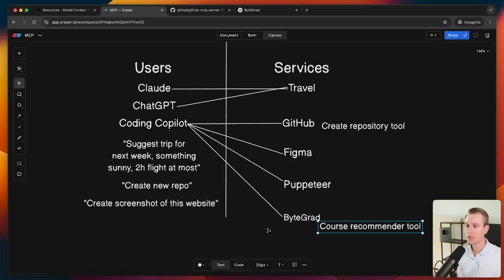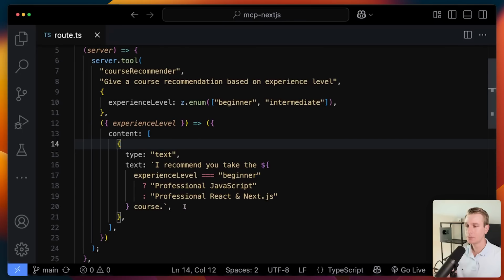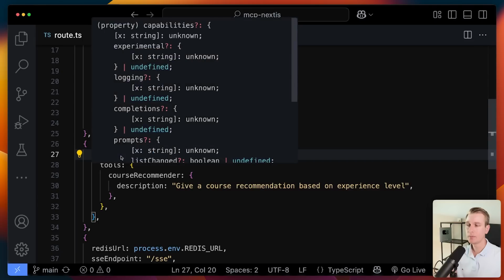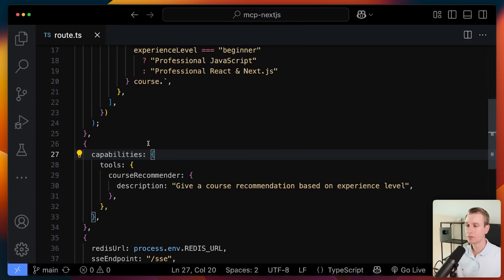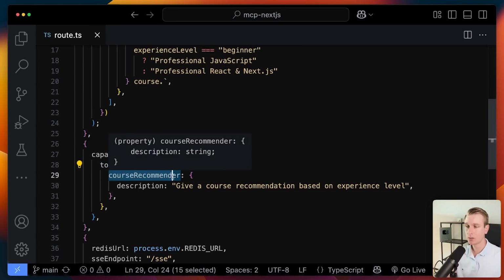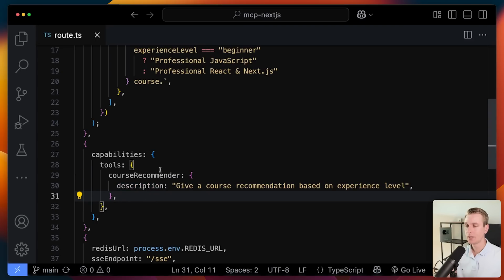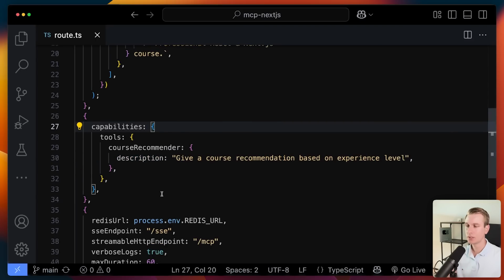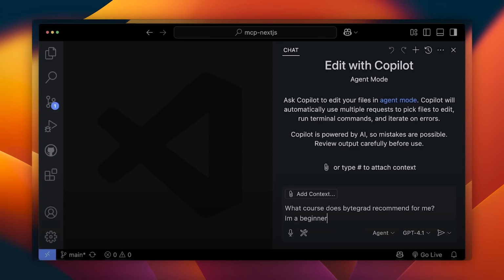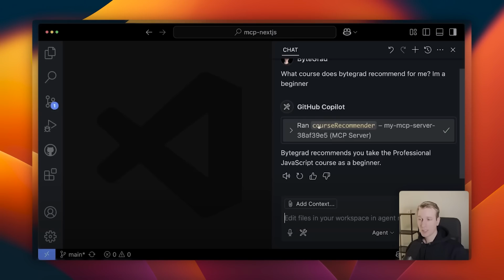to the user. How does the AI agent even know that this tool is available? Well, on an MCP server, you also list your capabilities. So here we have capabilities. So if I'm setting up an MCP server, I'm going to say, well, I have these tools, and in this case, I only have one, and it has a description. Now, there are some other things as well, which I'll show you in a second. And so then you have the MCP server, and now a user can say something like, what courses do you recommend for me? I'm a beginner, or I'm a little bit more advanced.